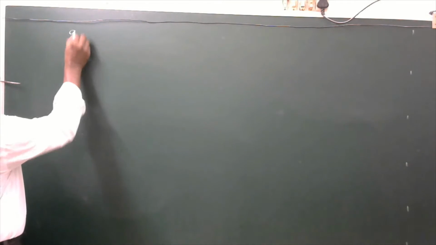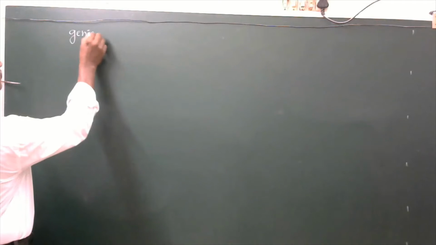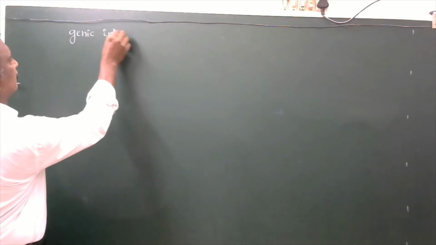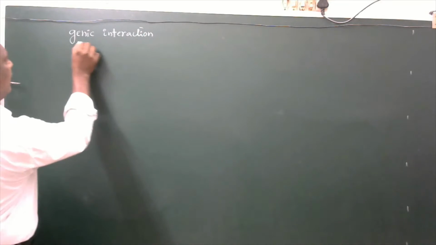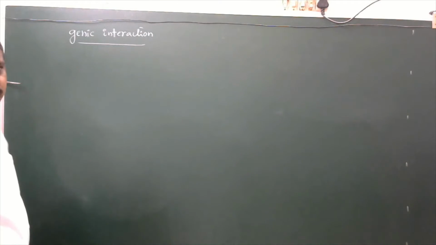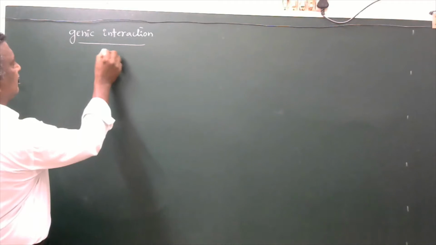Good morning, students. Today we are going to see genic interaction, or interaction of genes.